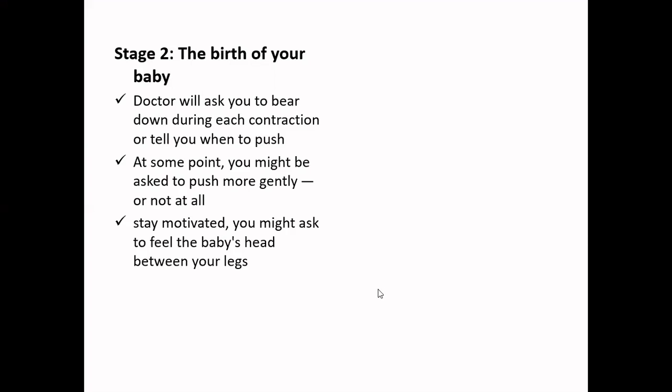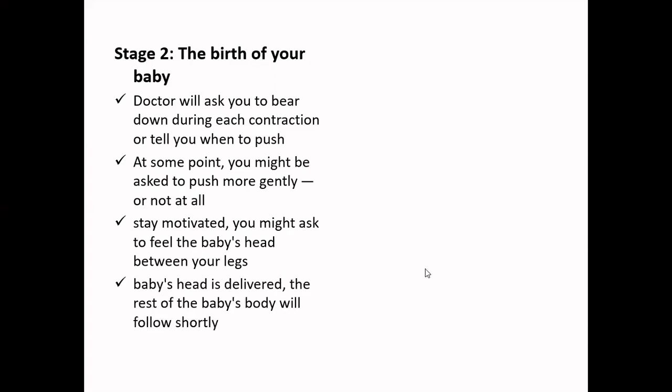You might be asked to feel the baby's head between your legs. It is quite common that you may find the baby's head between your legs. As the baby's head is delivered, the rest of the baby's body will follow shortly. This is the phase in which the baby is in the birth canal, and as the contraction progresses, a woman can feel the baby's head, and once the baby's head comes out, the remaining part of the baby will immediately follow in a few contractions.